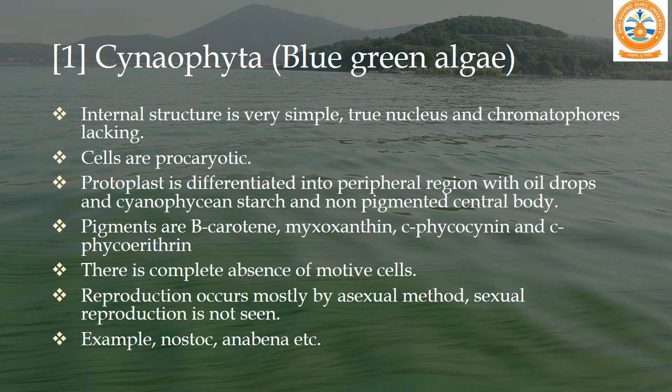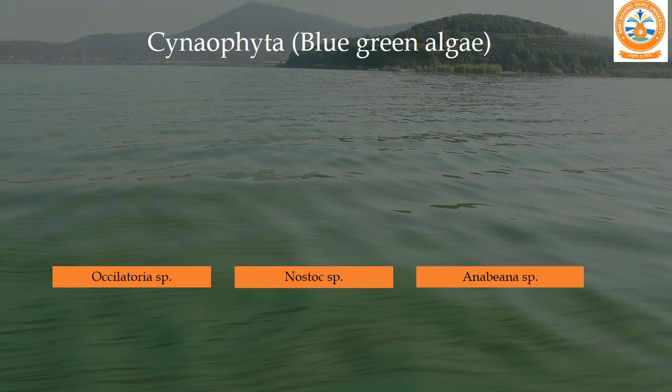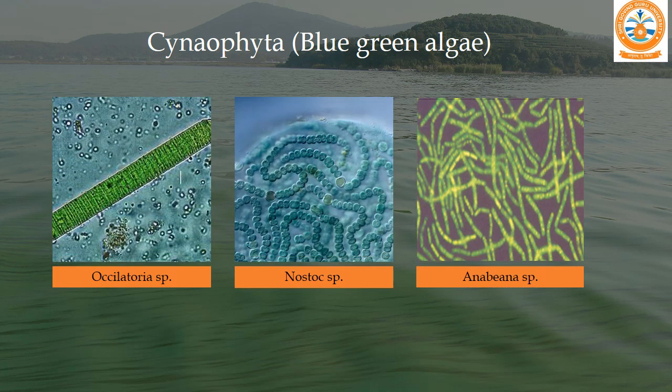They are also called blue-green algae, and they are capable of fixing atmospheric nitrogen for the growth of different plants, which can be cycads or some bryophytes also. They stay in the roots of these plants and provide nitrogen to the plant; in return they get shelter in the roots, and on the other hand they provide nitrogen for development of the plant. Now we will see some pictures of the Cyanophyta group. First one is Oscillatoria, then Nostoc, and Anabaena.